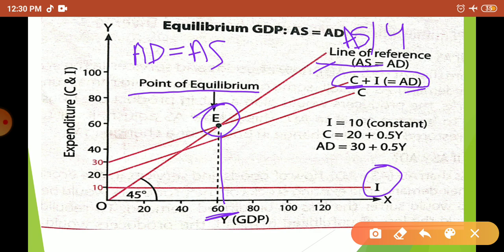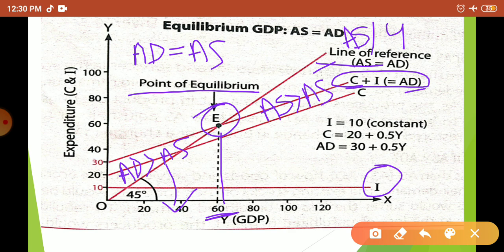Okay students, before that who is greater? Before that AD is greater than AS, and after this AS is greater than AD. So here is the condition of unfulfilled want. People want to purchase more.